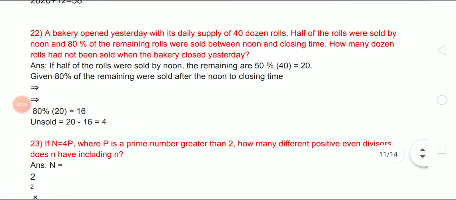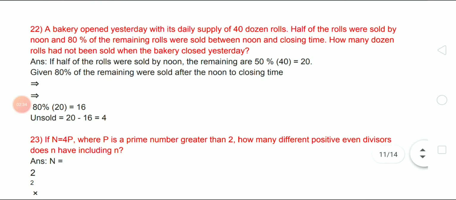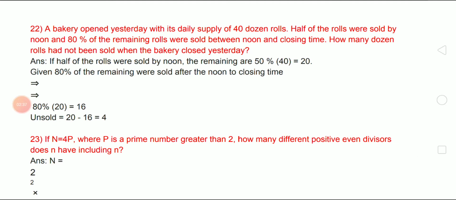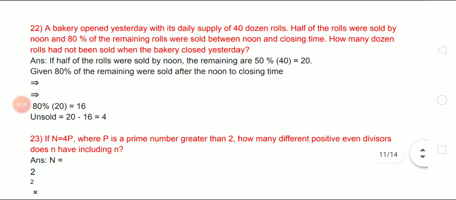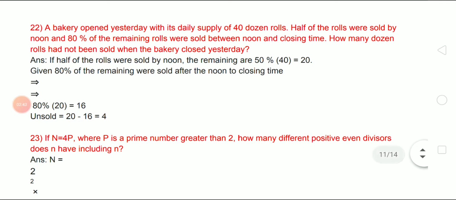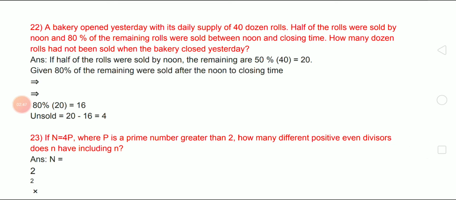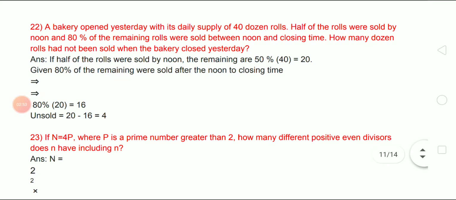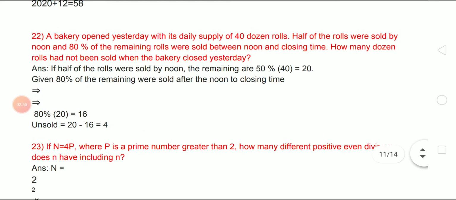Coming to the 22nd: a bakery opened yesterday with its daily supply of 40 dozen rolls. Half of the rolls were sold by noon and 80% of the remaining rolls were sold between noon and closing time. How many dozen rolls had not sold when the bakery closed yesterday? Answer: if half of the rolls were sold by noon, the remaining, or 50% of 40, is nothing but 20. Given 80% of the remaining were sold after noon to closing time, here 80% of 20 is 16. Here unsold are 20 minus 16 equal to 4. The answer will be 4.